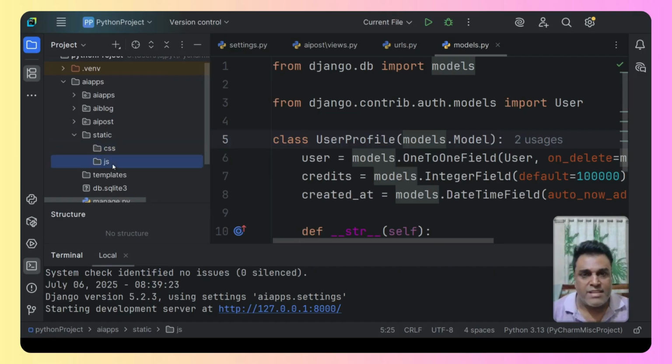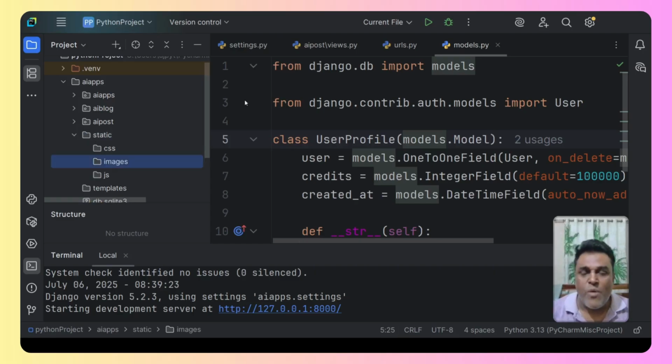CSS, that is Cascading Style Sheets, is basically used for designing the web page. Designing means how to display things on a web page. That we can do with the help of CSS, and JavaScript, which is very much required in today's time. We can also create one more subfolder, and that is images.